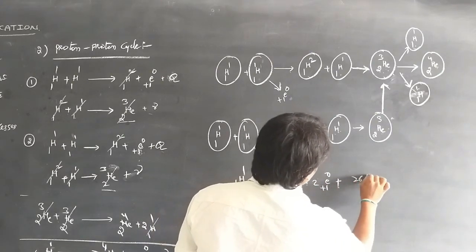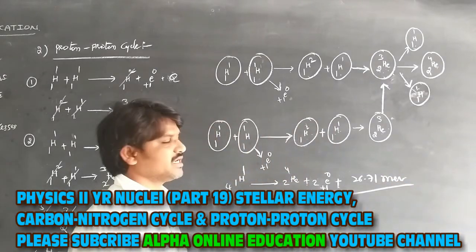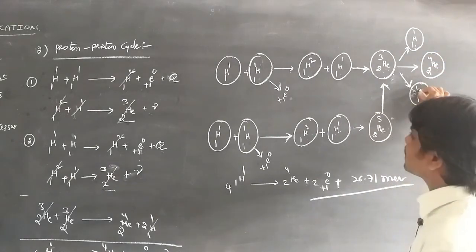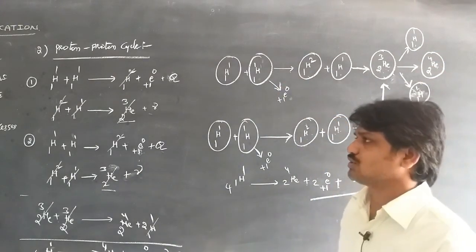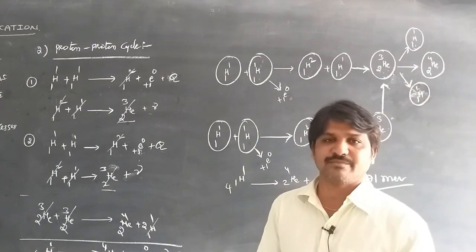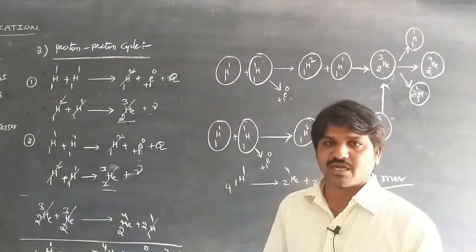and 26.71 mega electron volts of energy can be emitted in this process, where by emitting these two protons, these two protons combine again and the cyclic process goes on continuously. So that's why energy can be obtained in the sun and stars continuously for billions of years during this carbon nitrogen and proton cycle.